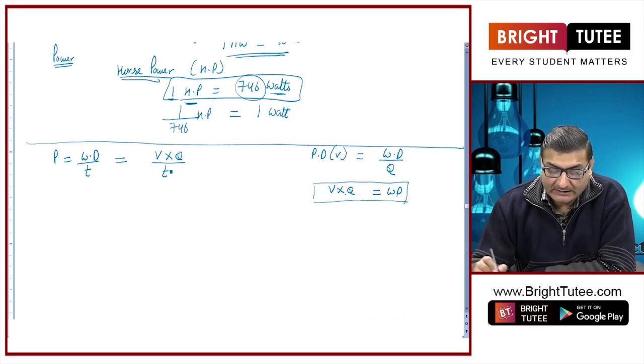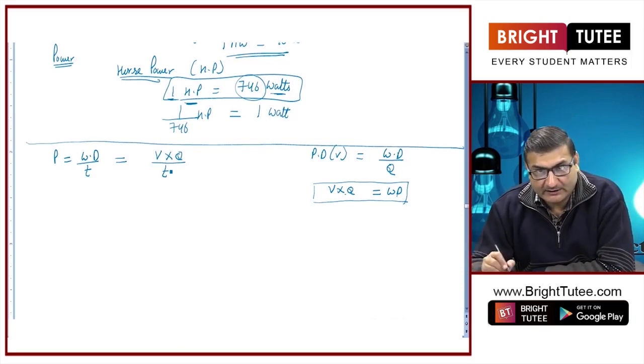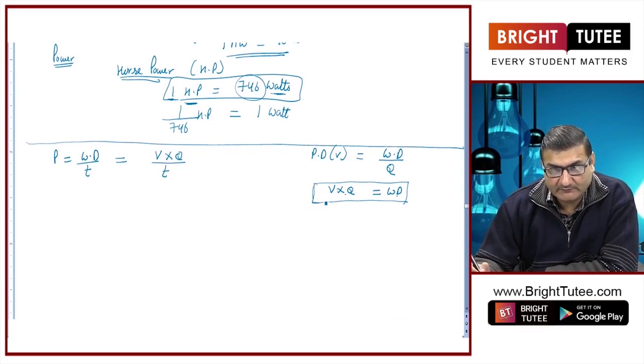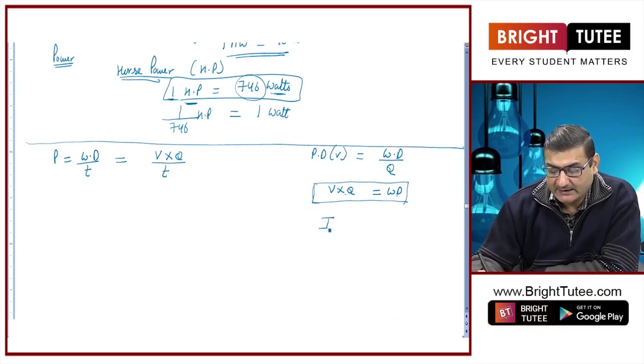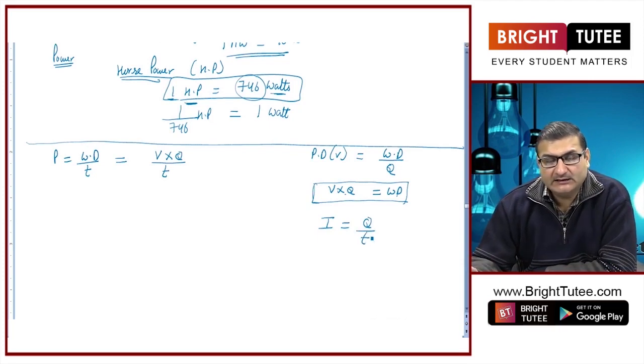Understood? Now, one more thing, I am going in the flashback. One more thing we have studied was I is equal to Q upon T, current is equal to charge upon time.